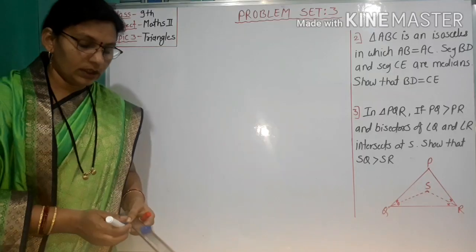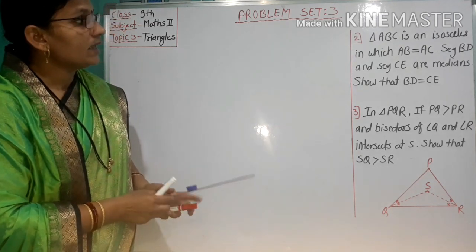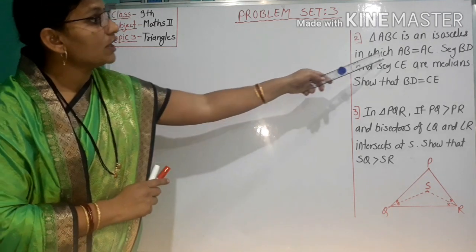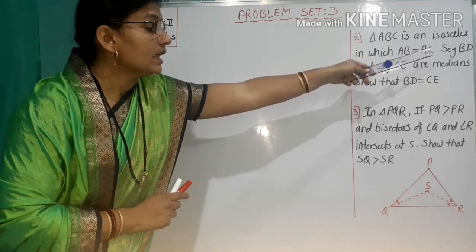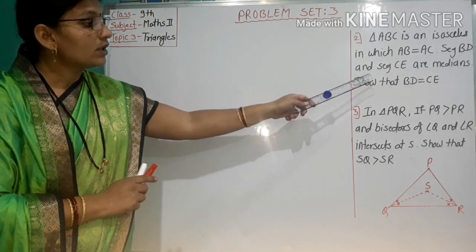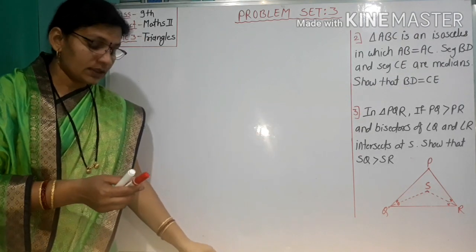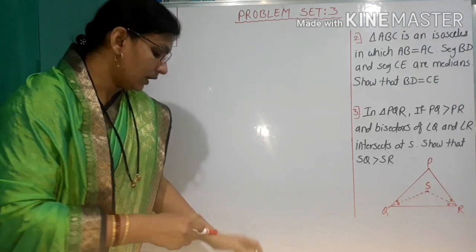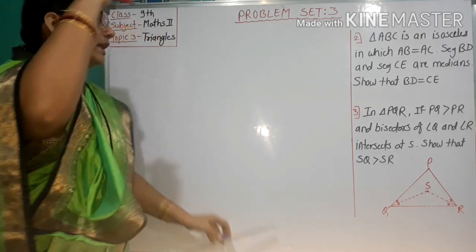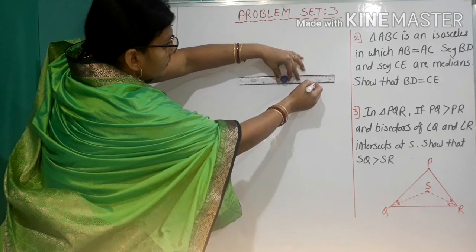Example number 2. Triangle ABC is an isosceles triangle in which AB equals AC. Segment BD and segment CE are medians. Show that BD equals CE. First, I draw a figure. Triangle ABC is an isosceles triangle.